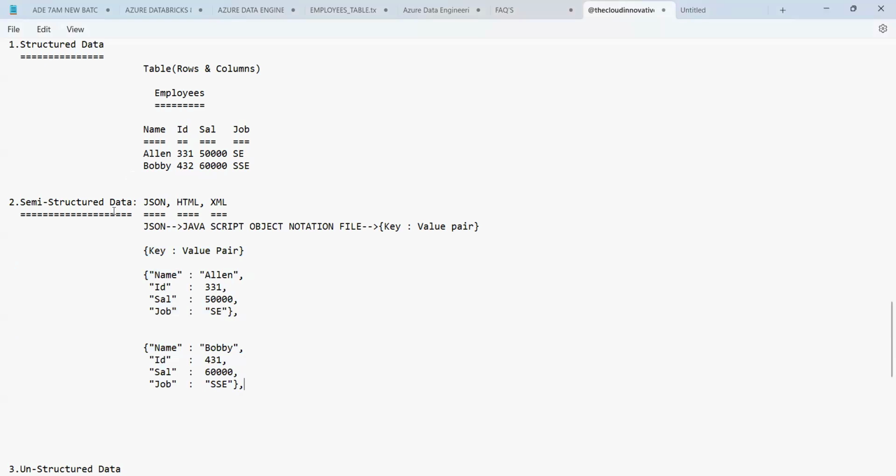Now, the next one, guys: I will show you what XML is. What is XML data? There is no comma. XML stands for extendable markup language, or we can also say exponential markup language.